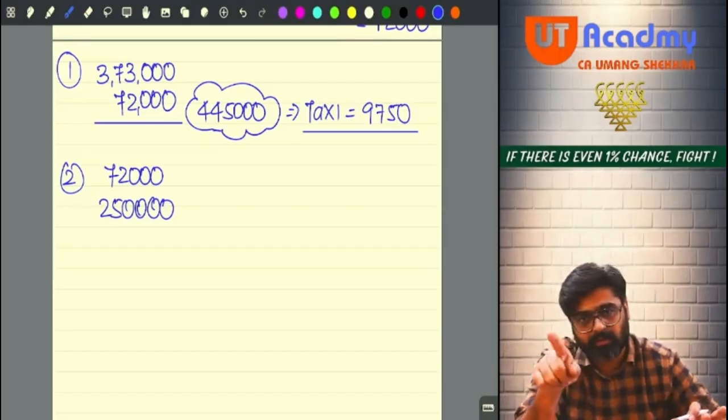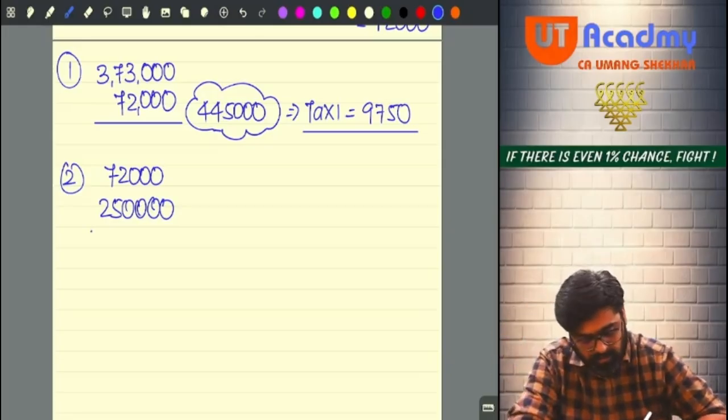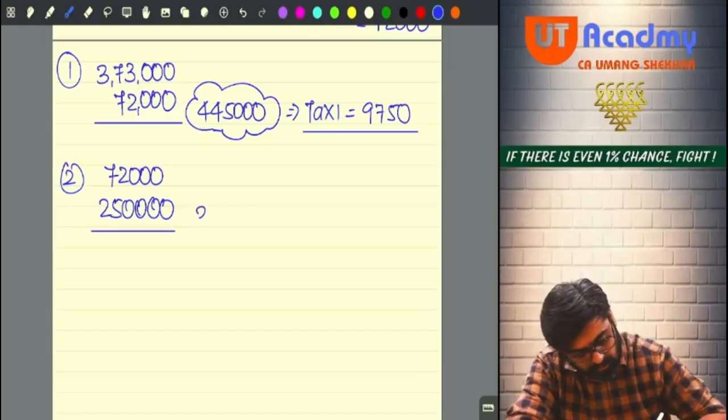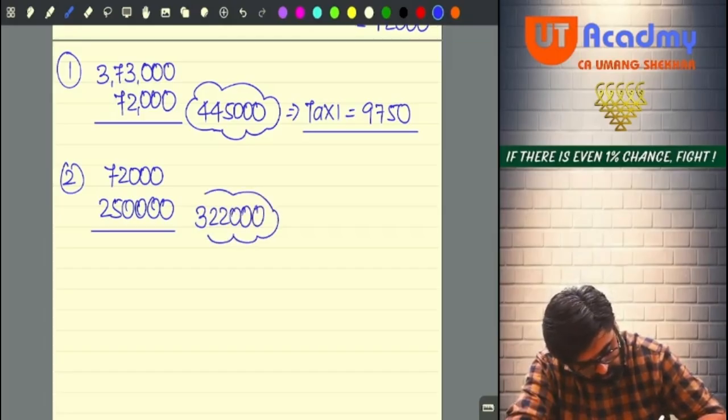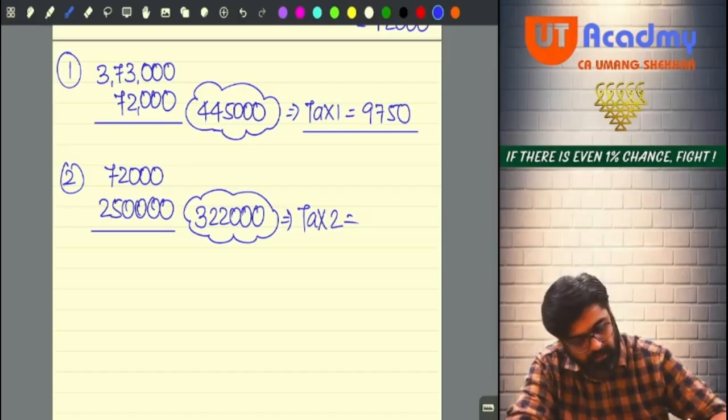So in normal rates, the basic exemption limit is 250 only. Yes or no? Now add 250 to 72: 72,000 plus 2,50,000 will give you 3,22,000. On this 3,22,000, now we are going to calculate the tax. So the tax will be 72,000 into 5%, which gives you 3,600.